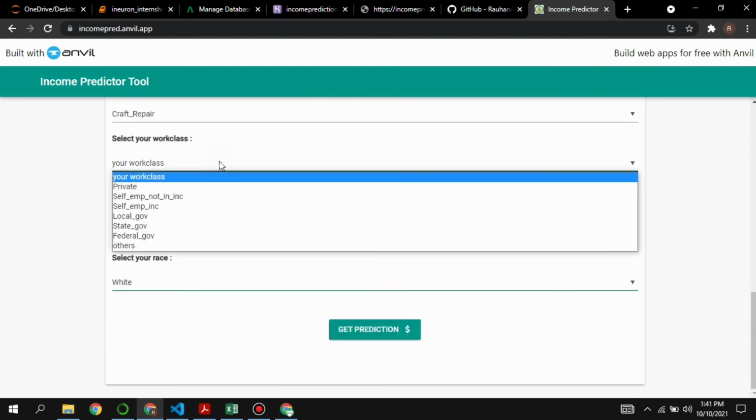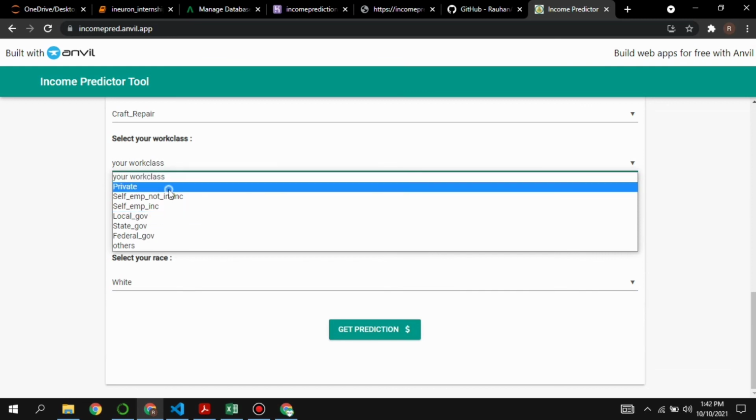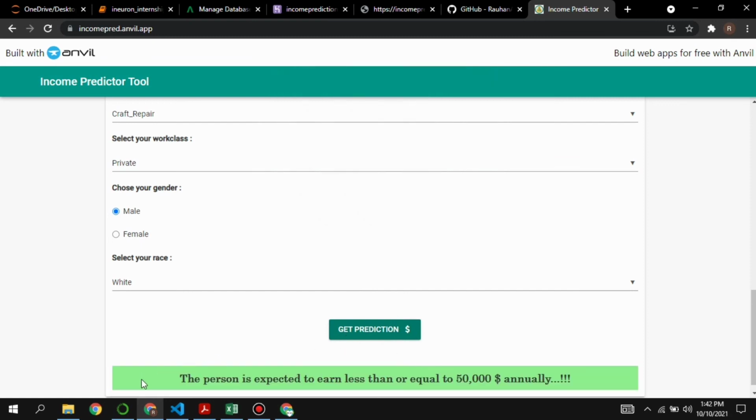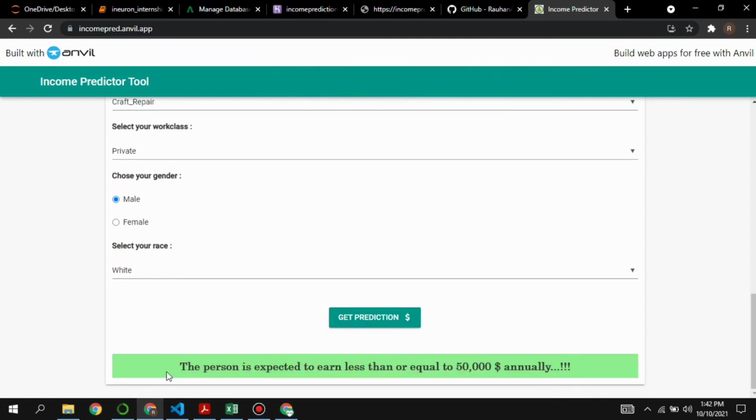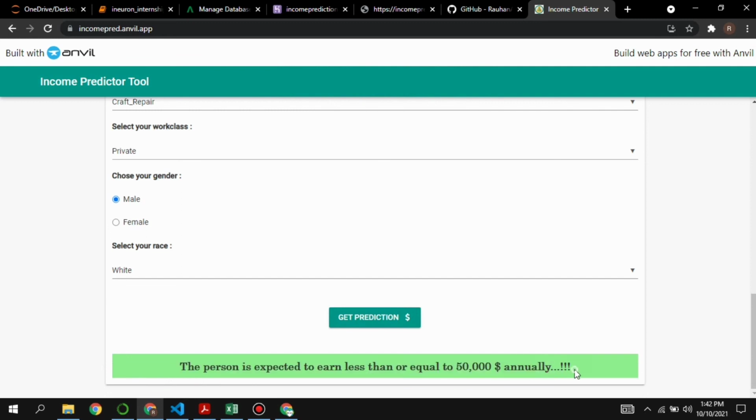And yeah, I forgot to choose the work class, so let's say private. And let's hit the get prediction button, and as we can see, it's loading. And here are our predictions. The person is expected to earn less than or equal to $50,000 annually. So that's how our application looks like.